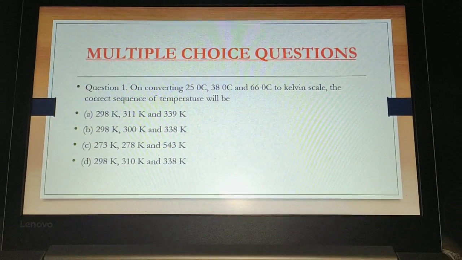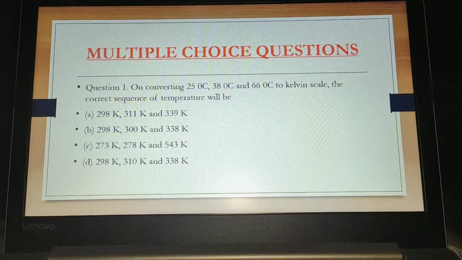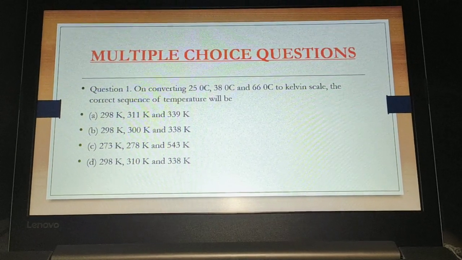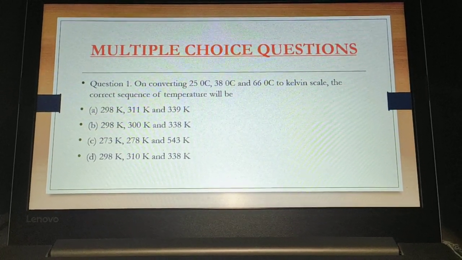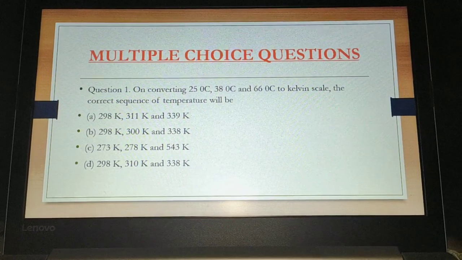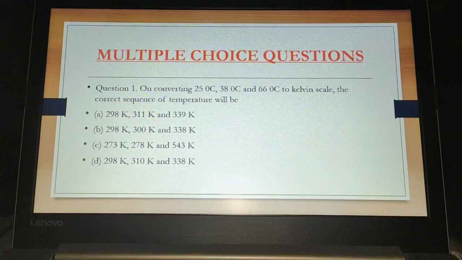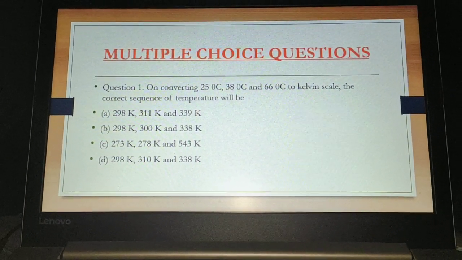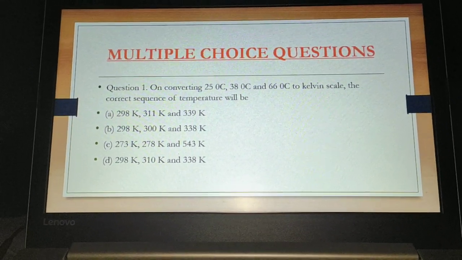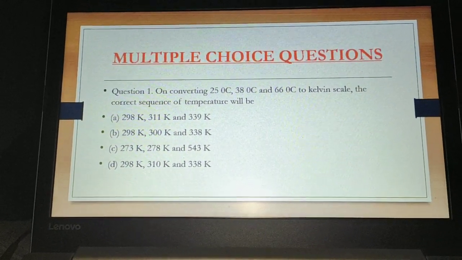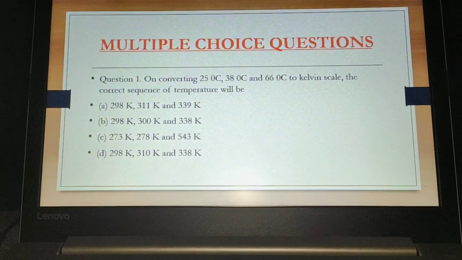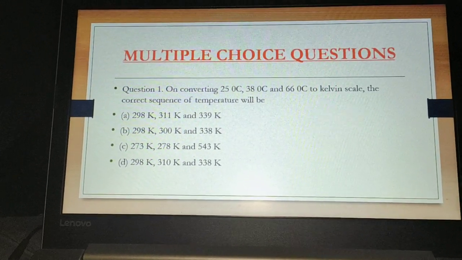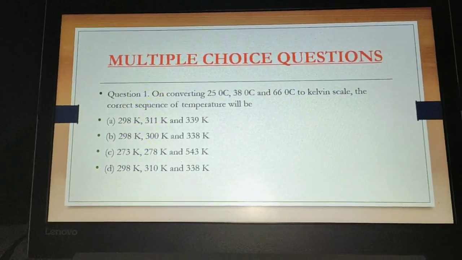Multiple choice question. Question is on converting 25. This is not 0, this is degree here. 25 degrees Celsius, 38 degrees Celsius and 66 degrees Celsius to Kelvin scale. The correct sequence of the temperature will be. So there is 3 temperatures in the degree Celsius. You have to convert in the correct sequence: if we convert 25 degrees Celsius to Kelvin, 38 degrees Celsius to Kelvin and 66 degrees Celsius to Kelvin, what will the answer be? So accordingly A, B, C, D is given to you, you have to tick the correct one.